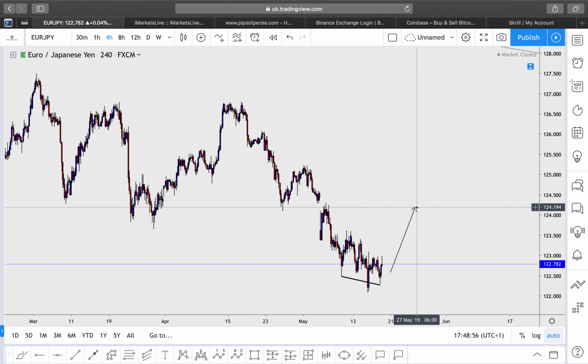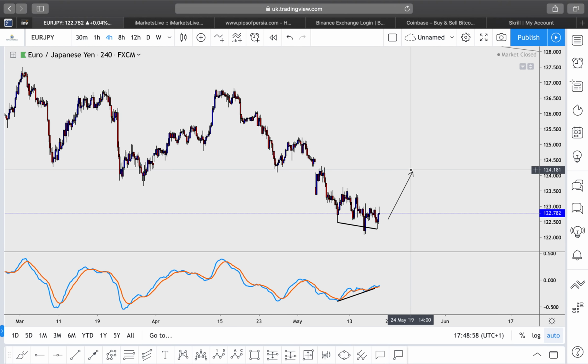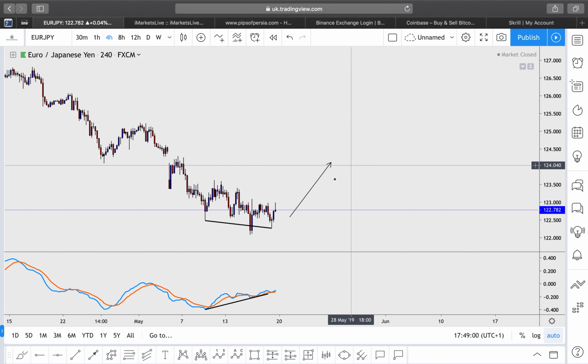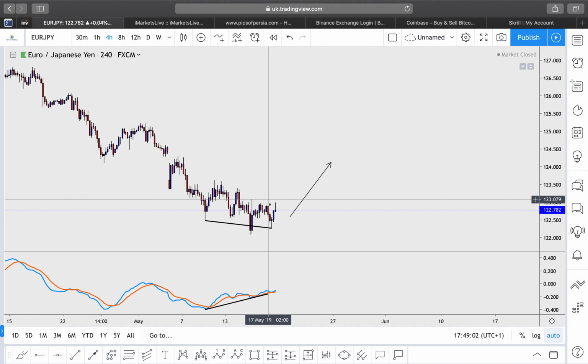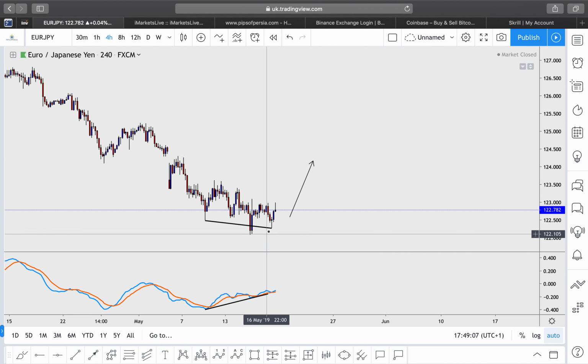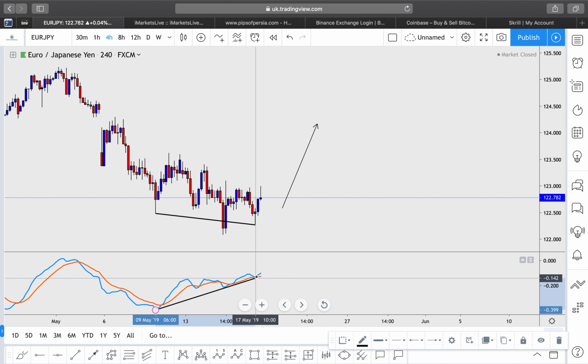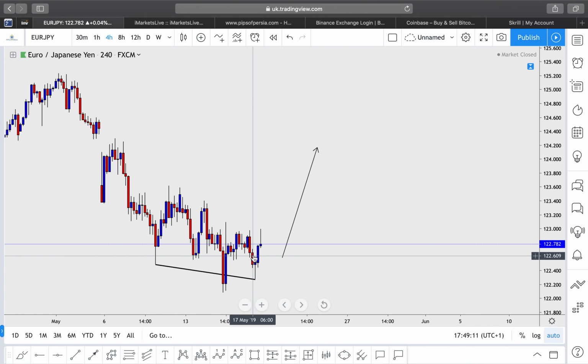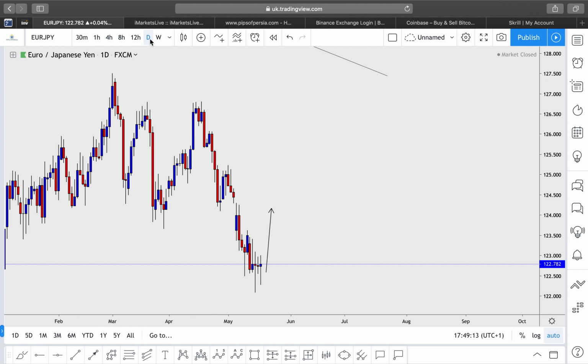I do believe Euro versus Japanese yen can look to go up a little bit more than it has. These spikes that we have had over here are not enough to satisfy this convergence that we have had. On a 4-hour time frame, this convergence is still valid. We have got a morning star formation over there.